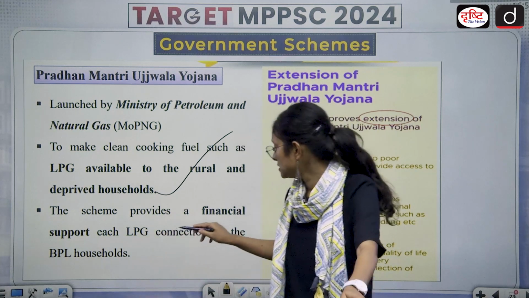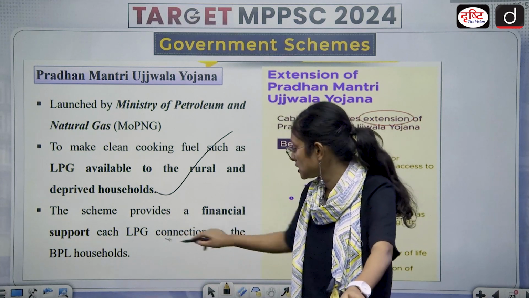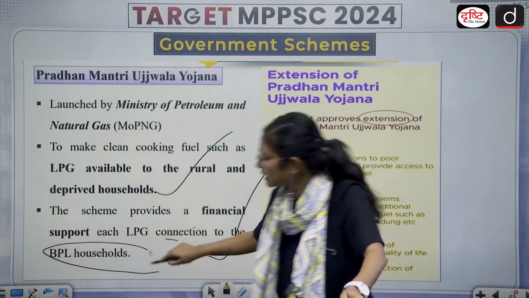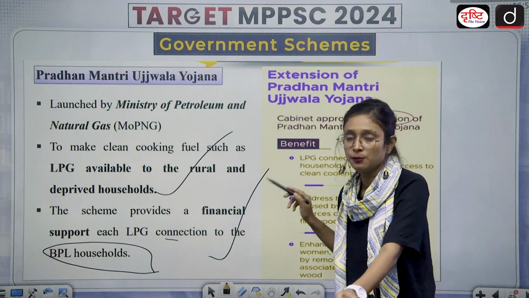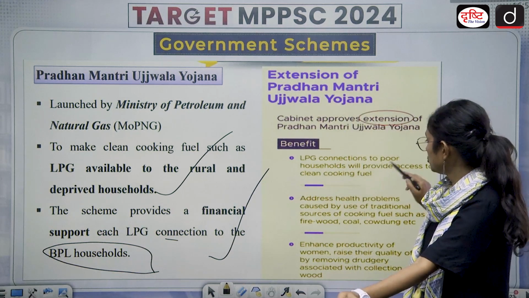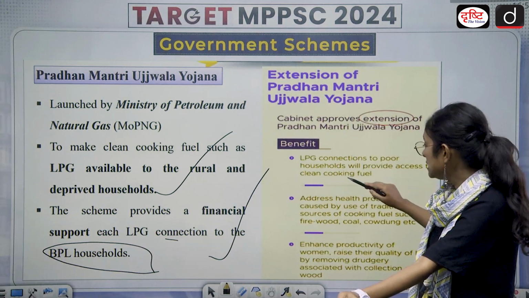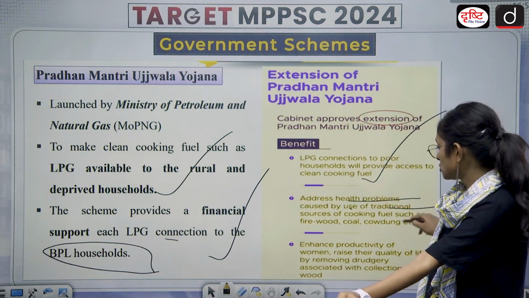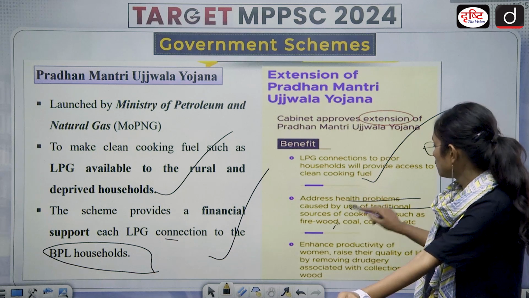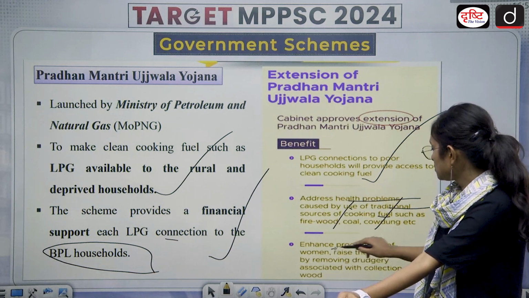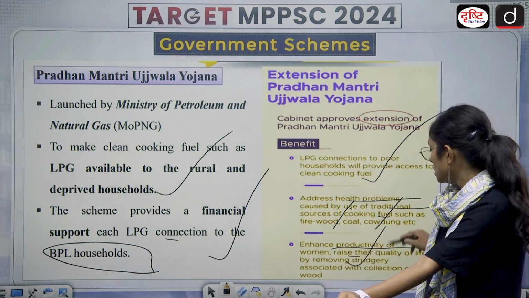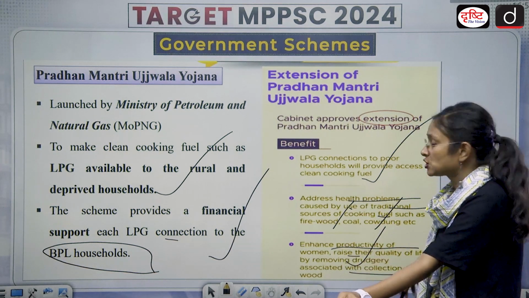And the scheme provides financial support for each LPG connection to the BPL household. So this is basically for the BPL household. Here are the benefits. An LPG connection to a poor household will provide access to clean cooking fuel, address health problems caused by the use of traditional cooking sources such as firewood, coal, and cow dung, enhance the productivity of women, and raise their quality of life by removing the drudgery associated with the collection of wood.